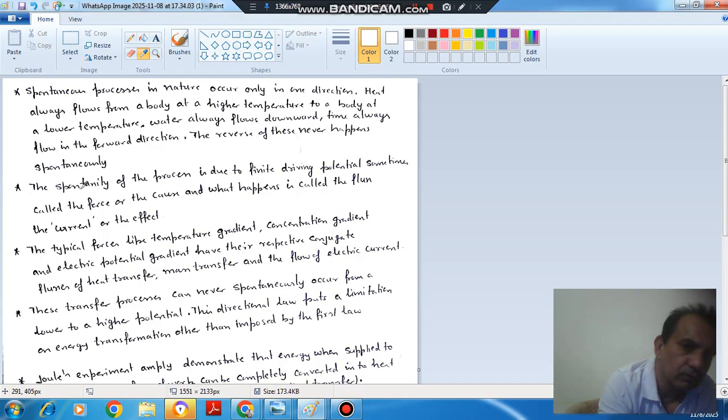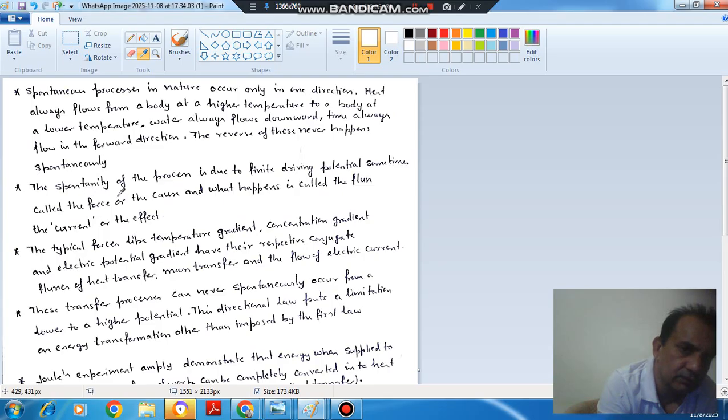Okay. So here first is where heat flows from higher body temperature to lower body temperature. So here temperature difference is the driving force or the cause, and the ultimate result is your heat, that is called flux or current or the effect. Okay.